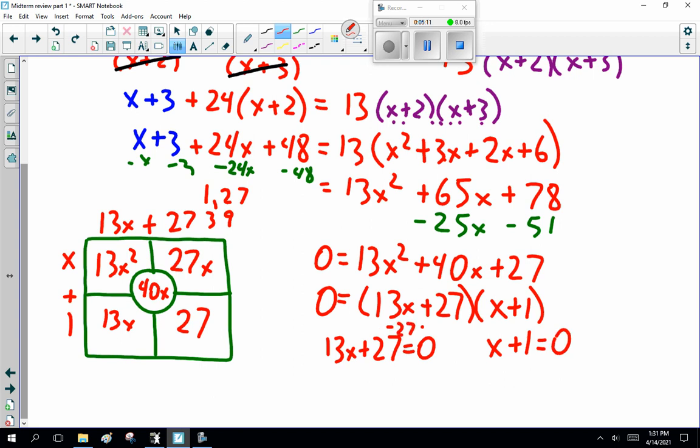Minus 27, minus 27. 13x equals minus 27. x is minus 27 over 13, or x equals minus 1. And yes, both those work. Neither of them are non-permissible values. I'm happy with that. More work than I want to do. Okay? Well, I hope it's okay, because I am going on to the last couple of questions.